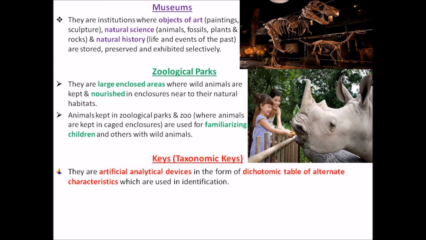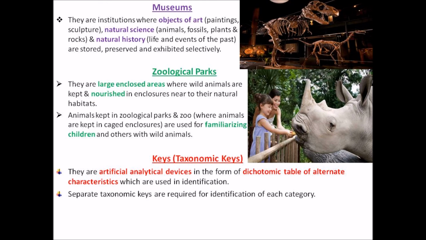So, next point. It is an artificial device, which is made artificially. So how is this artificial device to analyze the organism made? It is made by writing certain characters in the form of a table. And that table represents the characters in alternate forms, means a pair, a dichotomic.